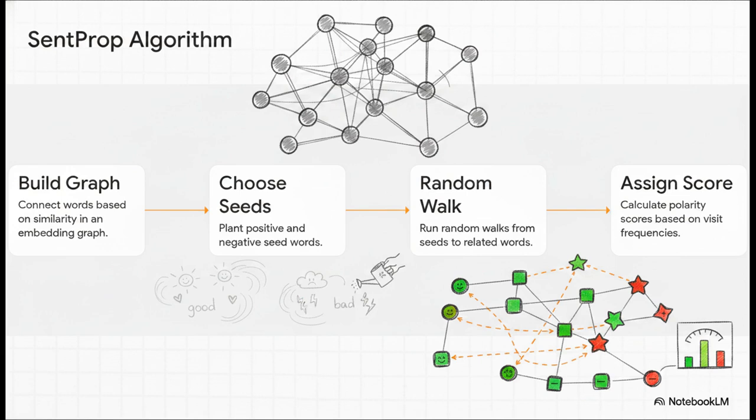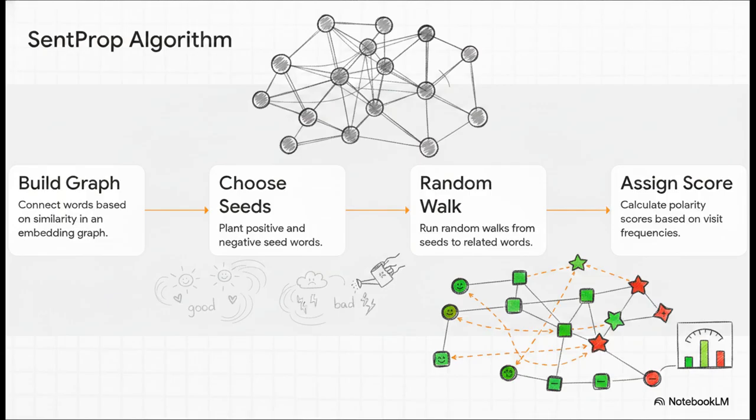Well, we use semi-supervised methods, like this algorithm called SentProp. You can think of it kind of like teaching a child through word association. Step 1, the computer builds a massive weighted graph that connects words based on how similar their embeddings are. Step 2, we just plant a few seed words, like good and bad.